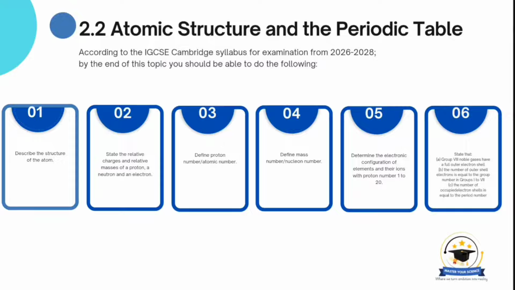Number 5, determine the electronic configuration of elements and their ions with proton number 1 to 20. Number 6, state that A, group 7 noble gases have a full outer electron shell. B, the number of outer shell electrons is equal to the group number in groups 1 to 7. And C, the number of occupied electron shells is equal to the period number.